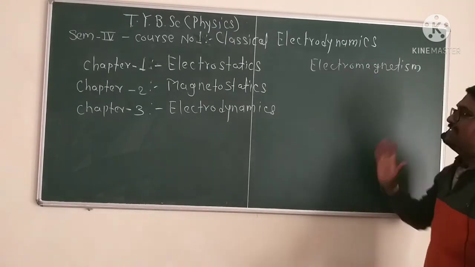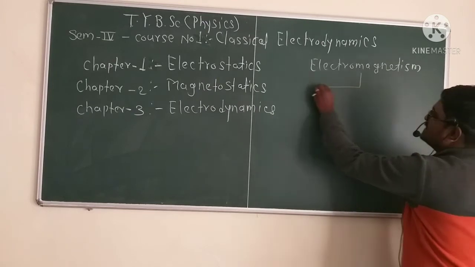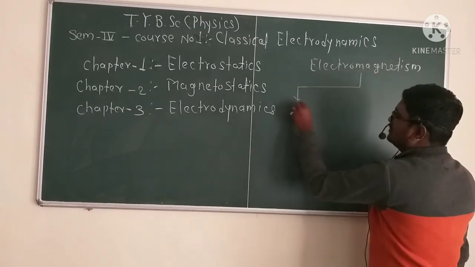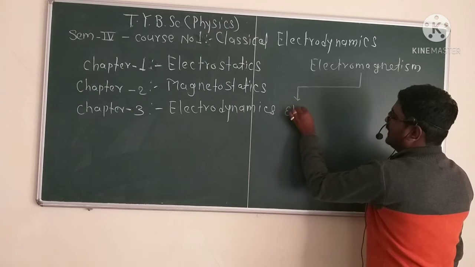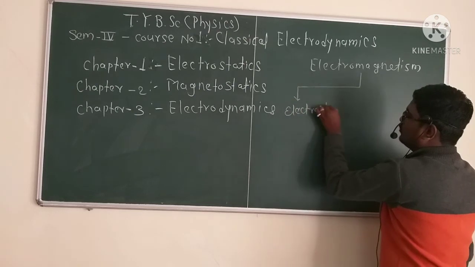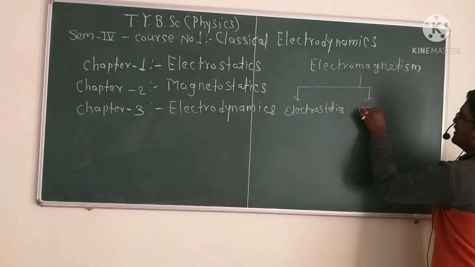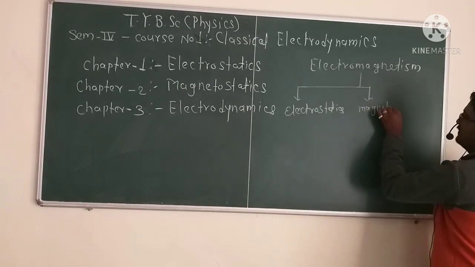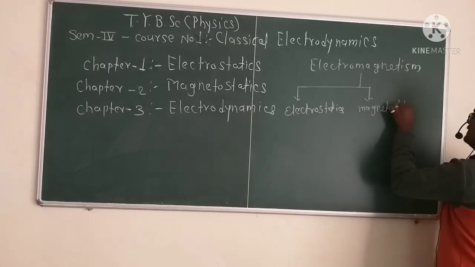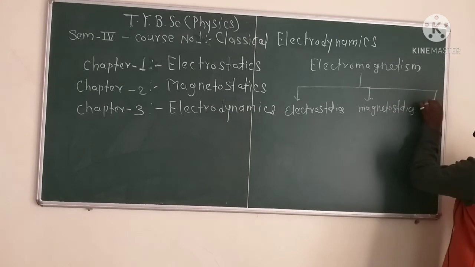Electromagnetism is divided into three parts: the first is electrostatics, the second is magnetism or magnetostatics, and the third is the electromagnetic wave.